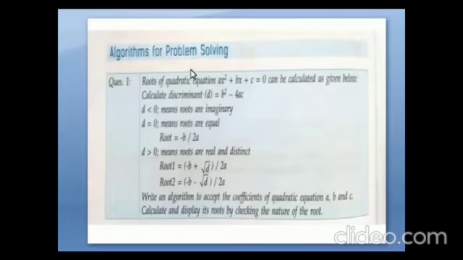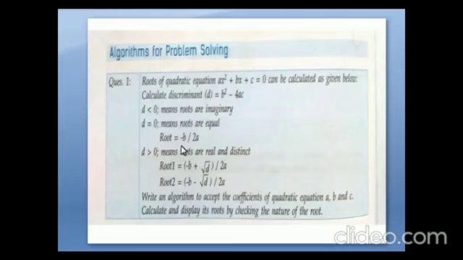Next, algorithm to solve a problem. This is a question: the quadratic equation ax square plus bx plus c equal to 0, the roots are to be calculated as given below. Calculate the discriminant, D equal to b square minus 4ac. Then if D is less than 0, it means roots are imaginary. If D equal to 0, it means the roots are equal.